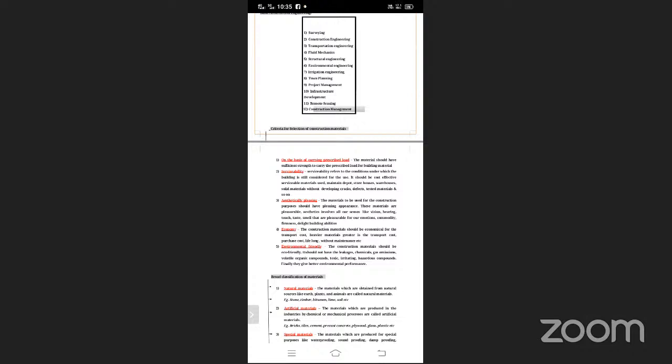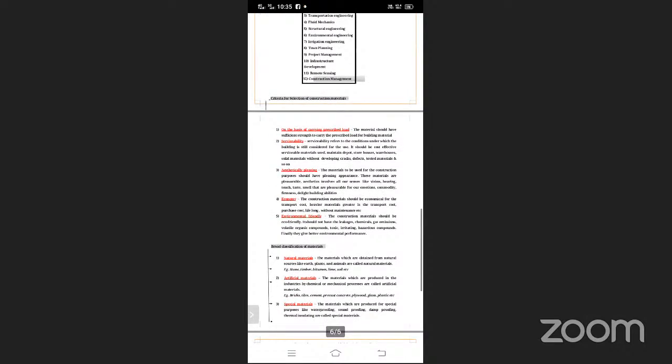Next is serviceability, also an important point. Then aesthetics: all the structures which are constructed should have a pleasant look. Next is economy. Economy is the most important criterion for every structure. If we get economy, we can save some money. So economy is an important point we have to consider.